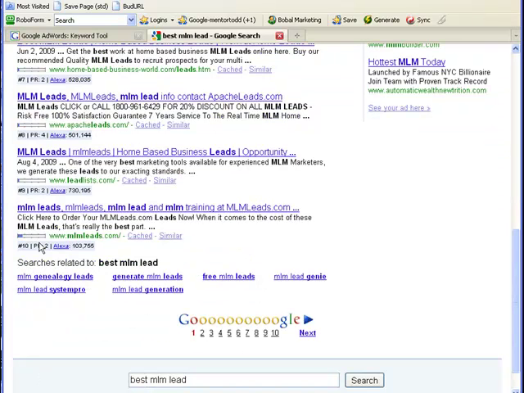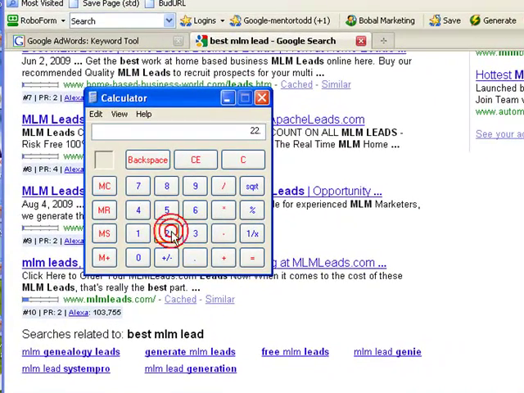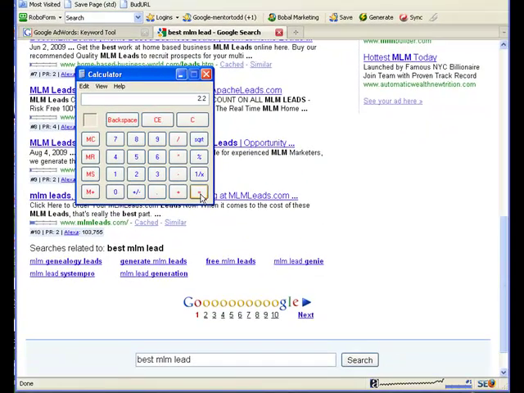Okay, I'm back. Now I added them all up and I got 22. And so this is when I grab my calculator. You want to take 22, which is the total number of page ranks counted up here, and divide it by 10. That's how many sites that we added, and that gives us a competition of 2.2. Remember when I said anything less than a 3, good keyword? Guess what? We're going to keep this keyword.